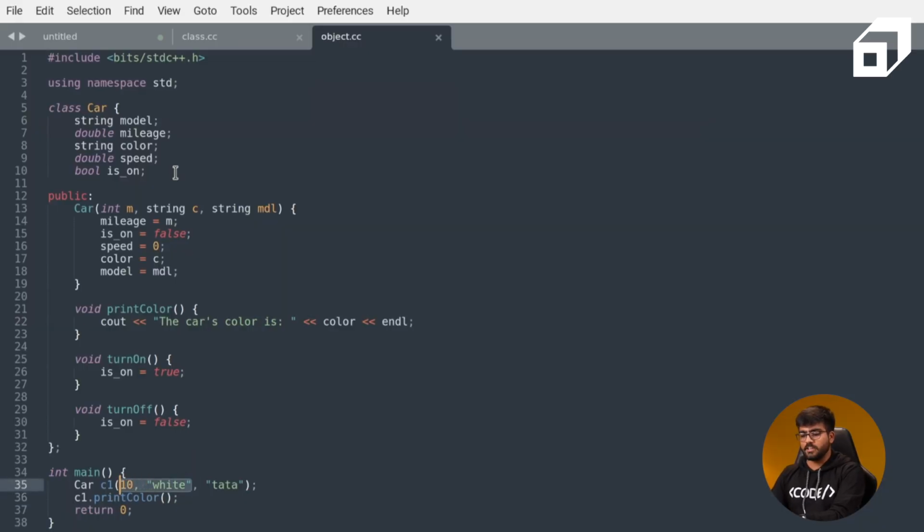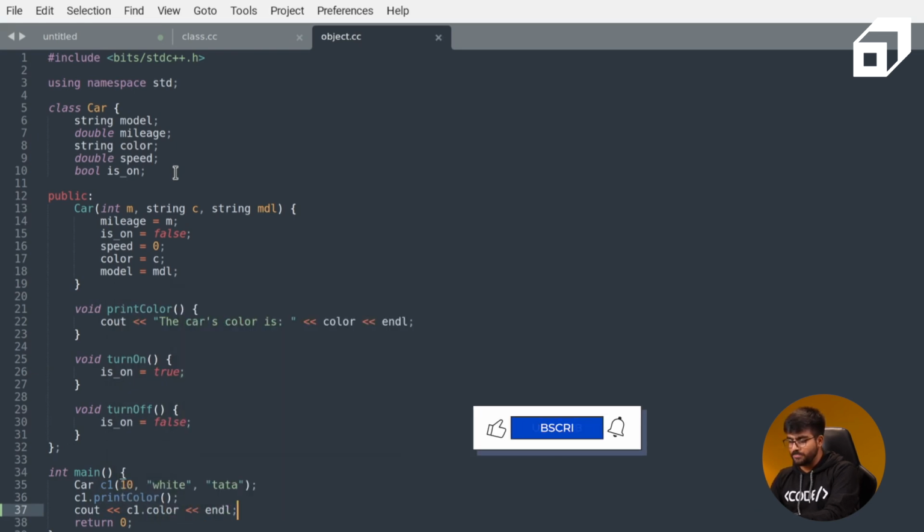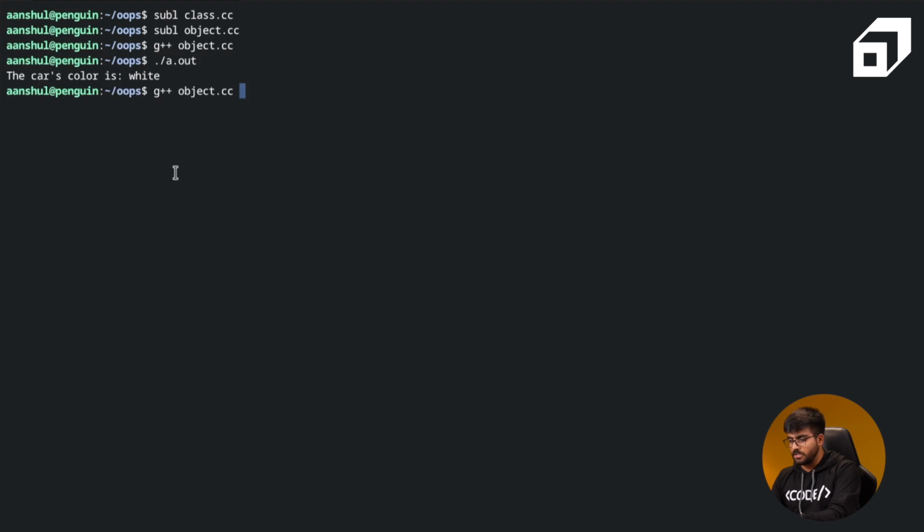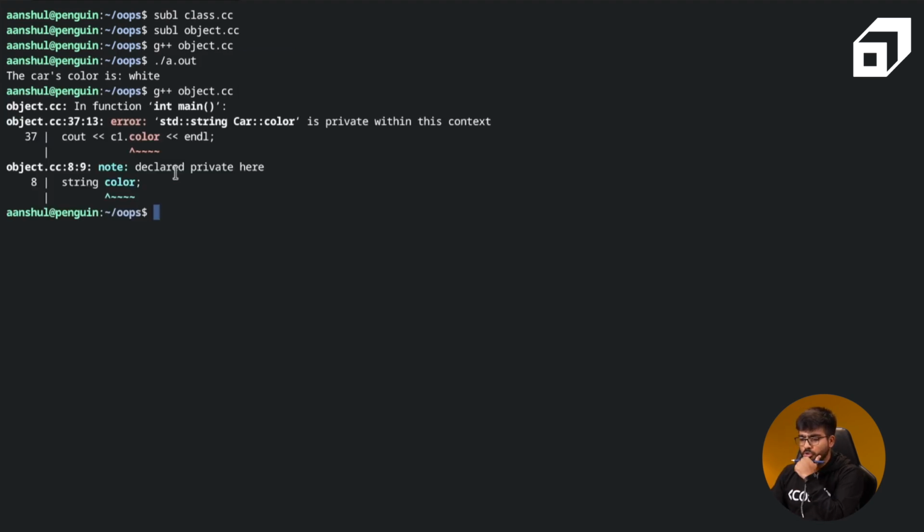So if you notice in line 35, we were passing the color white, and in the constructor, we were assigning it on line 17. And in line number 22, that member function is trying to access that particular color attribute. So if we were to call c1.color, this will be a revision for the access modifiers as well. If we were trying to call c1.color, this should throw an error that color is a private attribute and it cannot be called from outside that particular class. So this should fail in compilation, I'm not sure.